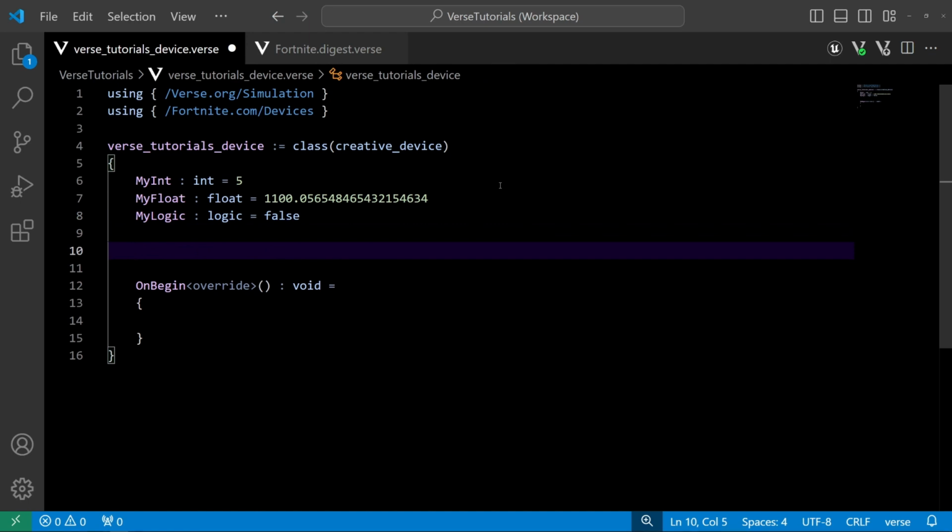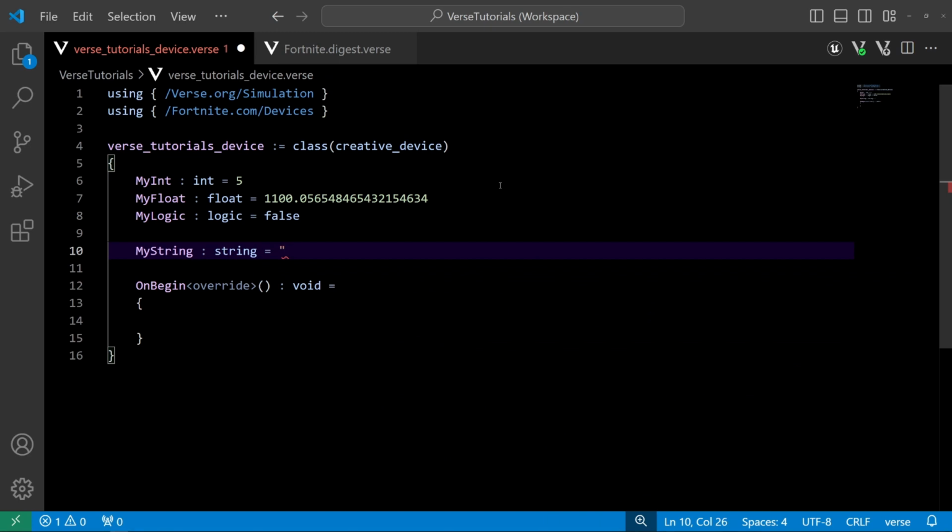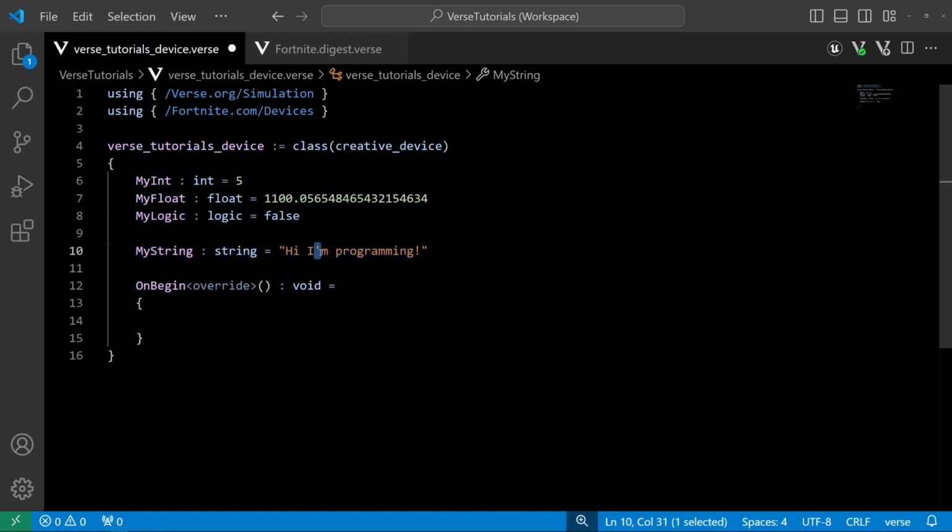Okay, the next one I'm sure you've probably heard of is a string. So I'm going to write out my string. It's of type string. And a string is a string of characters, right? So between two quotation marks, I can write as many characters as I want. Hi, I'm programming. This is a string of characters. So we have a capital H, we have lowercase letters, we have spaces, we have punctuation marks, an exclamation mark. So all these characters can go into a string and it makes up a string.